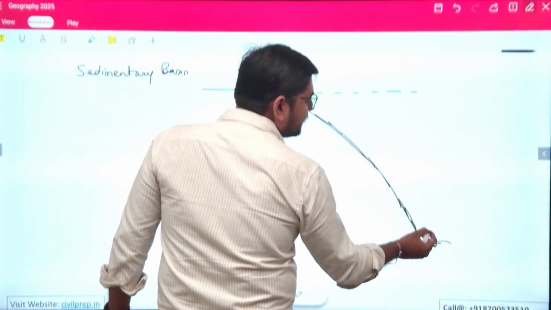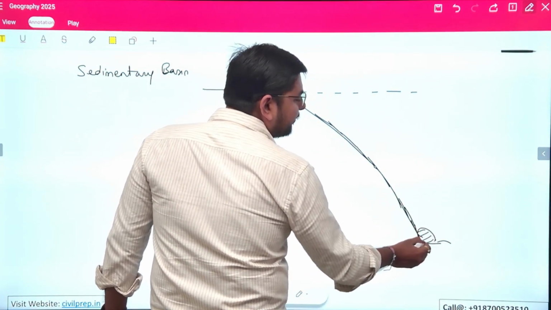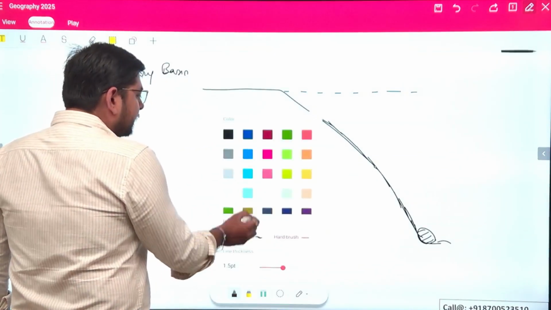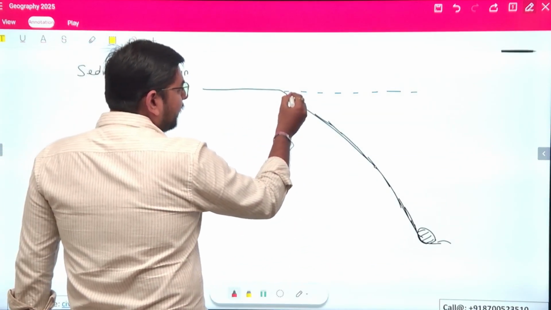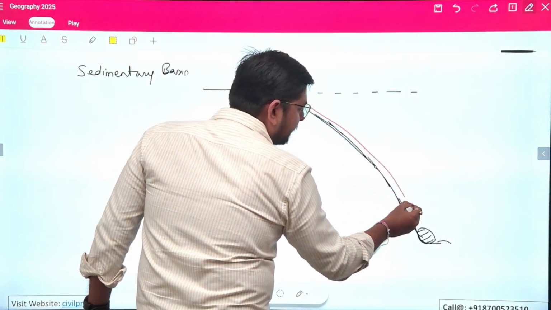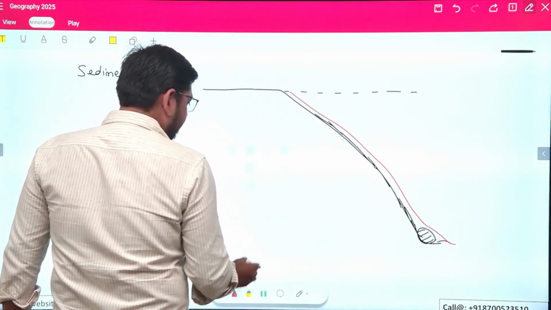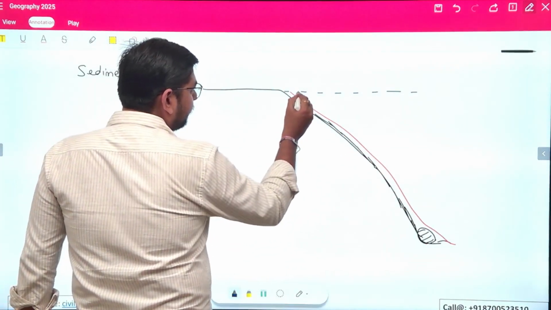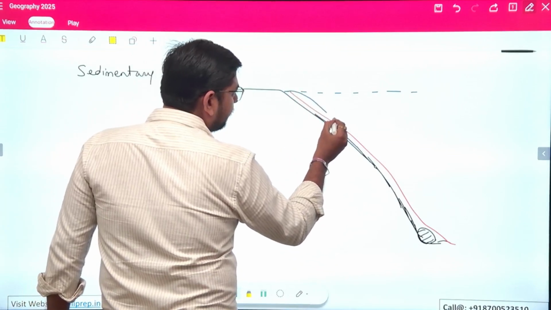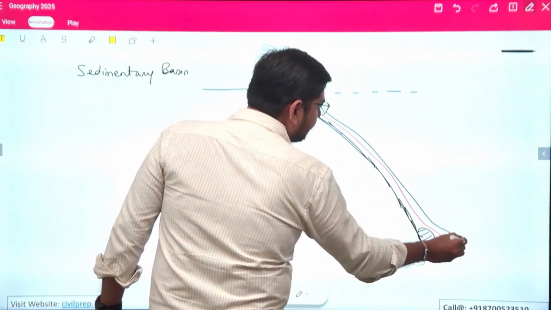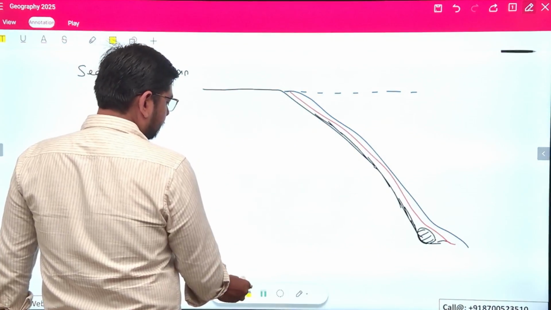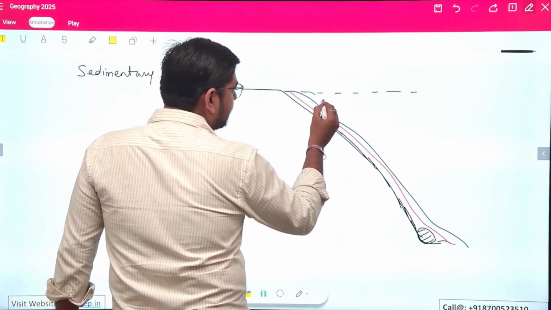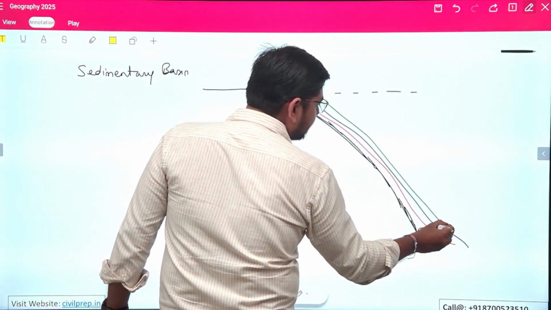For example, in this region there is biomass, but over time what I'm seeing is a continuous deposition of sediments over these regions. There is a consistent deposit of sediments over this region.